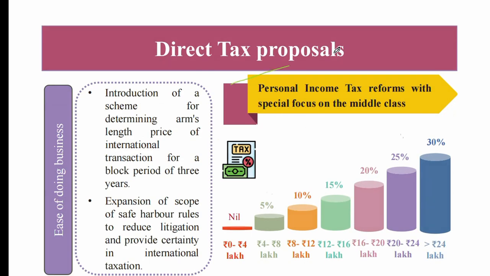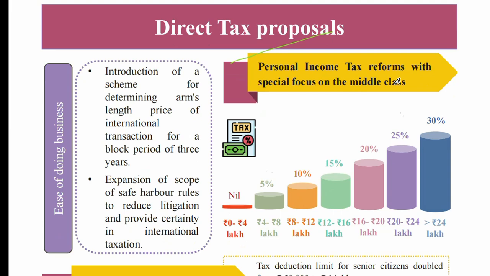Now direct tax proposal. What is the agenda for direct tax proposal? Ease of doing business is the first agenda. In this ease of doing business, introduction of a scheme for determining arm's length price of international transactions for a block period of 3 years. Second one is expansion of the scope of safe harbor rules, to reduce litigation and provide certainty in international taxation.